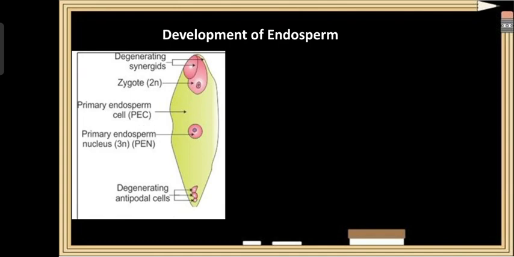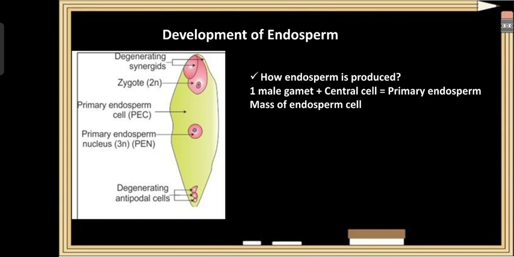Let us study the next concept, the development of the endosperm. So, how is endosperm produced? After fertilization, that is when a male gamete fuses with a central cell having a secondary nucleus, it results in the formation of the primary endosperm. This primary endosperm undergoes a series of mitotic divisions and results in a mass of endosperm cells.